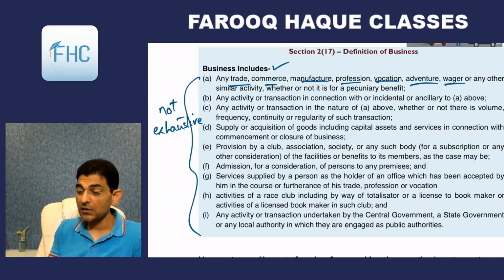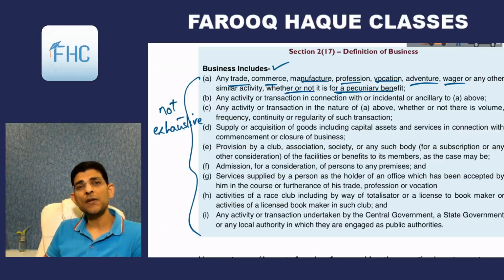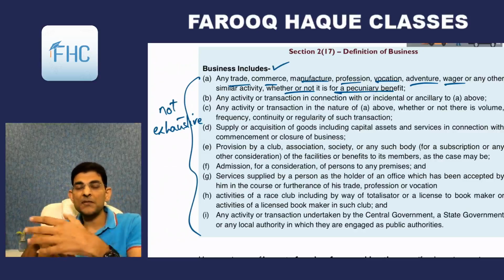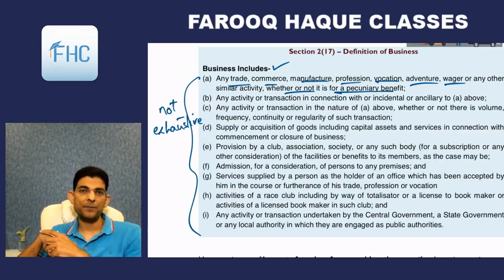Then wager. Wager means where the outcome of the transaction is unknown, anything can happen. Or any other similar activity, whether or not for pecuniary benefit. Whether or not for pecuniary benefit means whether you do this with the intention to make money and earn profit, or without the intention of making profit, in both cases it is supply. If you buy and sell regularly in the course of business, you are trading, it is supply.